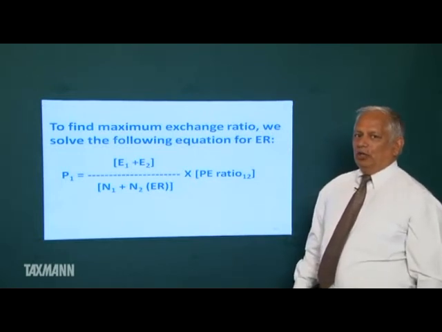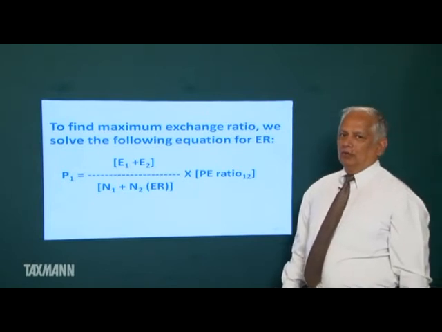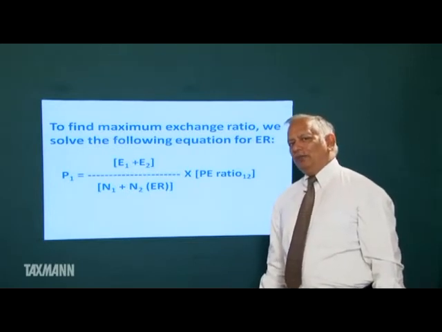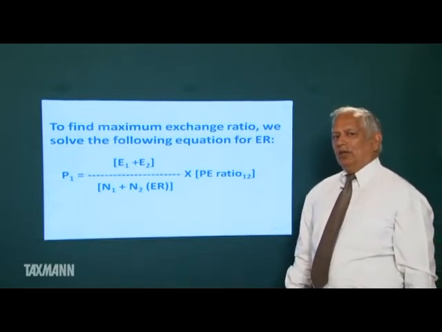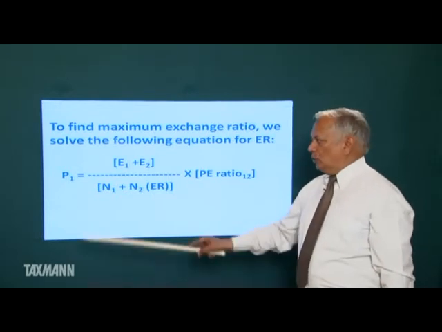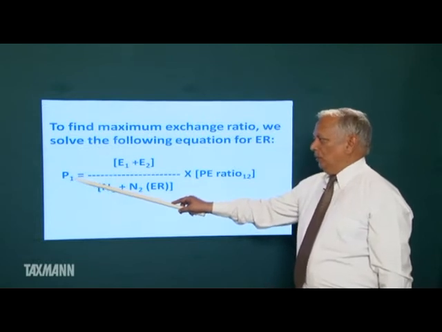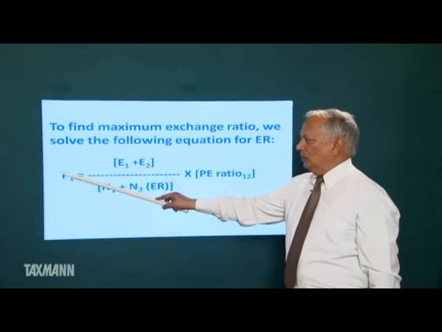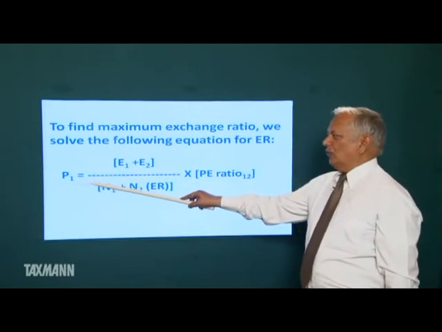Suppose before acquisition I am holding one share of A. Even after acquisition I will continue to hold one share of A. At present my wealth is rupees 40. I want that even after merger my wealth should be 40. So this is P1, before acquisition. It should be the same after acquisition. After acquisition also, the market price of a share of A should continue to be at least 40.